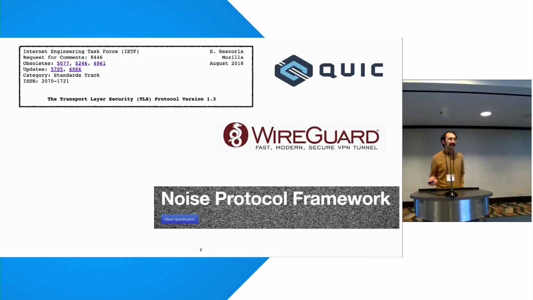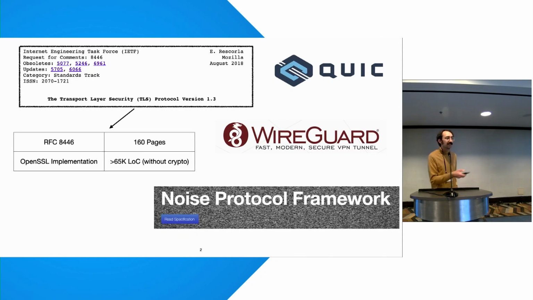So the modern internet landscape relies on a bunch of different security protocols like TLS, QUIC, WireGuard, or more broadly, protocols from the Noise framework. But these protocols are generally massive. For TLS, the defining RFC is around 160 pages, while the OpenSSL implementation of TLS is over 65,000 lines of code, and that's not even counting the code for the underlying crypto.